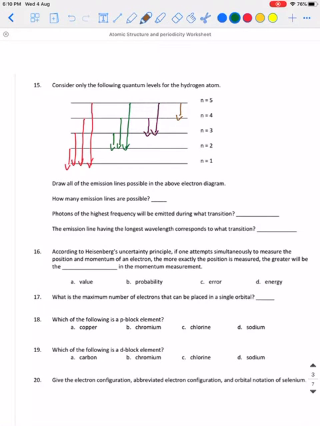How many emission lines are possible if we have to add them? 4, 3, 2, 1, that is 10. We'll continue.